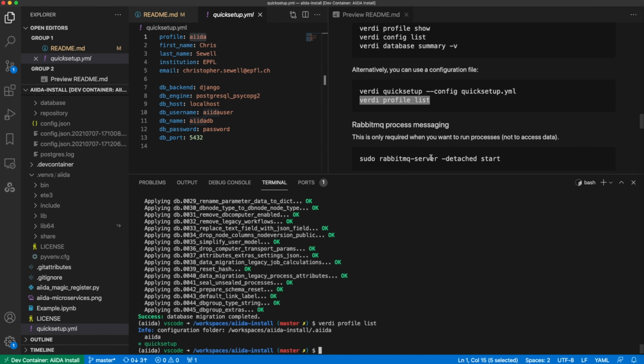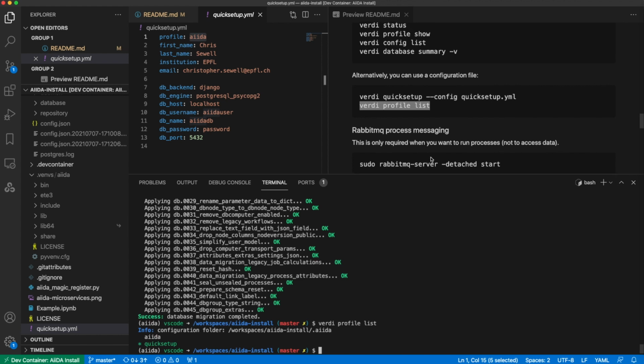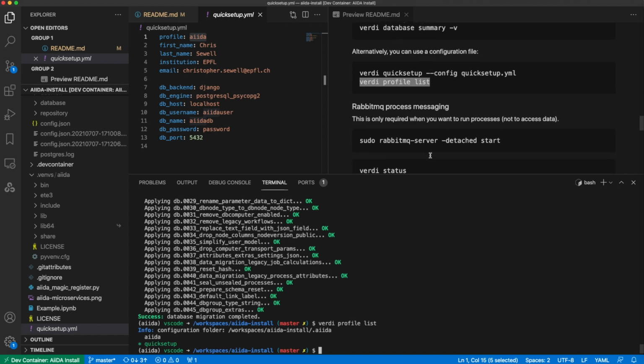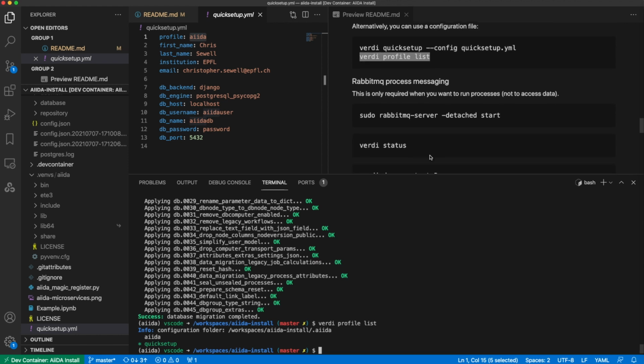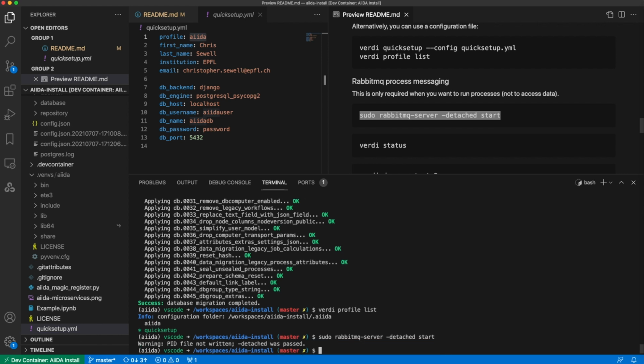So now we have all our database set up, so it has a means to store all our data. We also want the means of how to run all our processes, and to do that we use RabbitMQ. We've already installed it in one of the previous steps, so we just need to start that running as well.